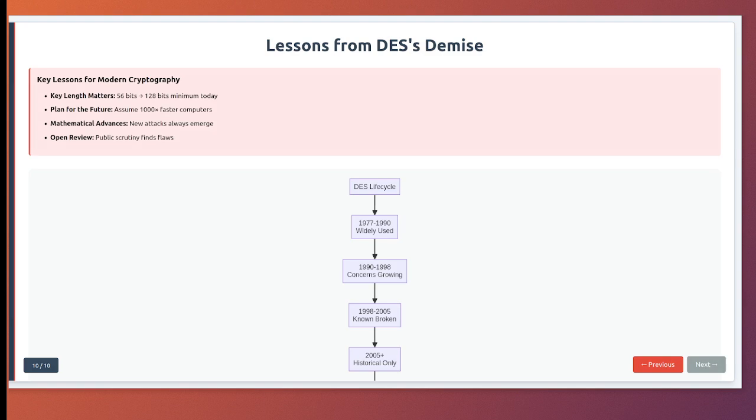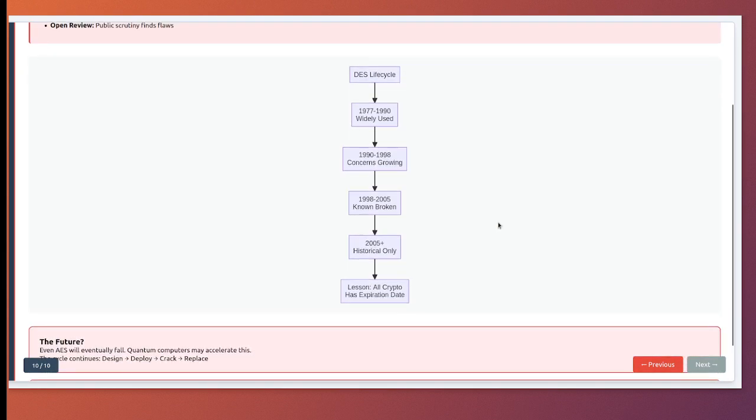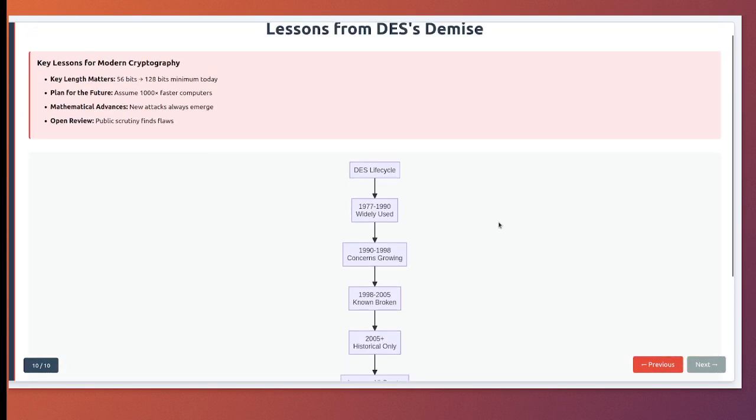Lessons learned. The story of DES teaches us crucial lessons about cryptography and technology. Let's reflect on what we've learned and why it matters for today's encryption. First, let's discuss the critical importance of key length. DES's designers knew that even in 1977, 56 bits was only marginally secure.